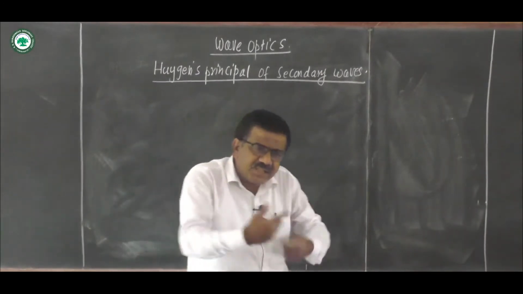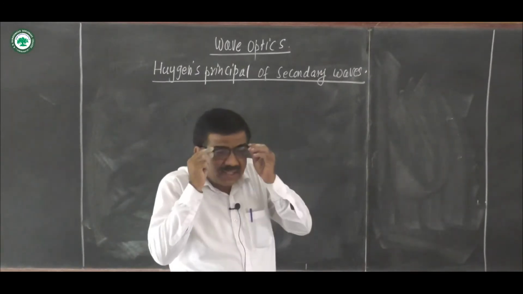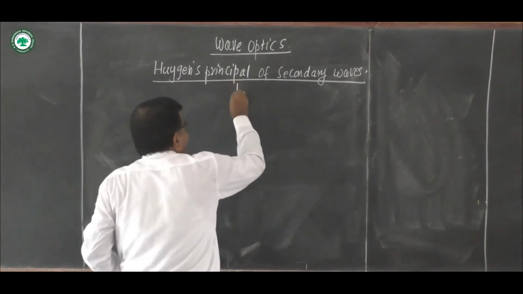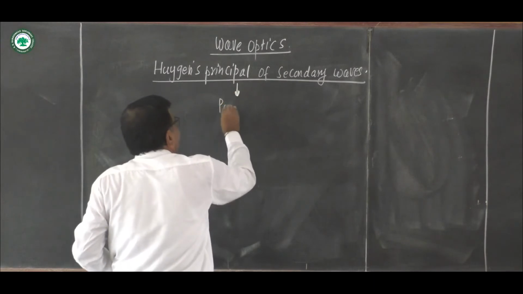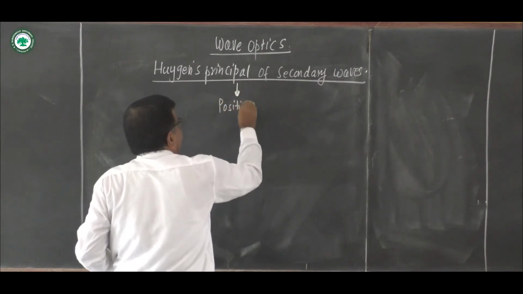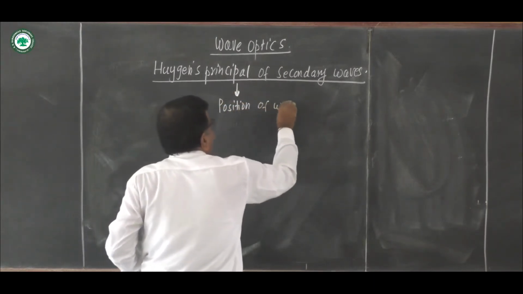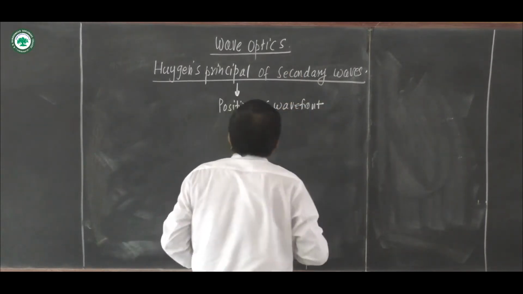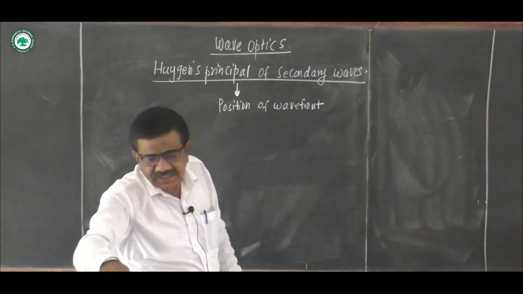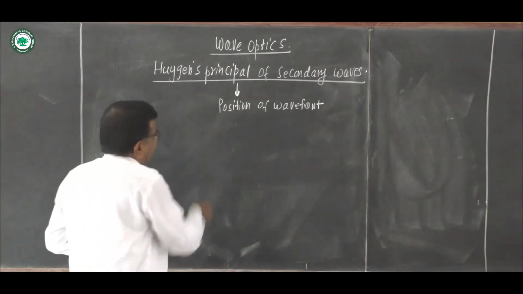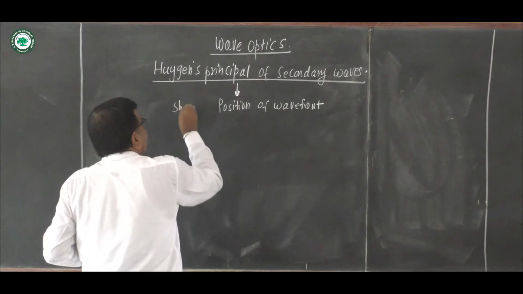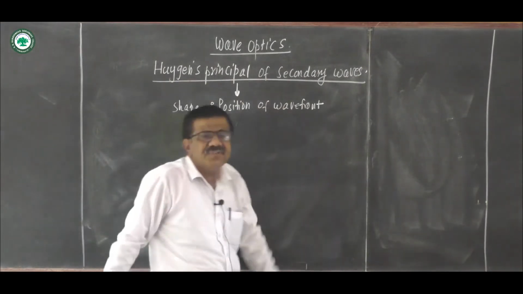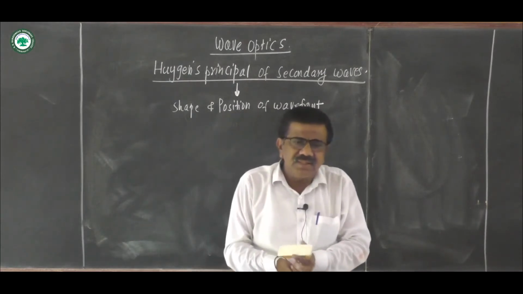By using this principle, we can find geometrically the position of wavefront at a later instant. We can find the shape and position of wavefront. What is the use of this Huygens principle of secondary waves?